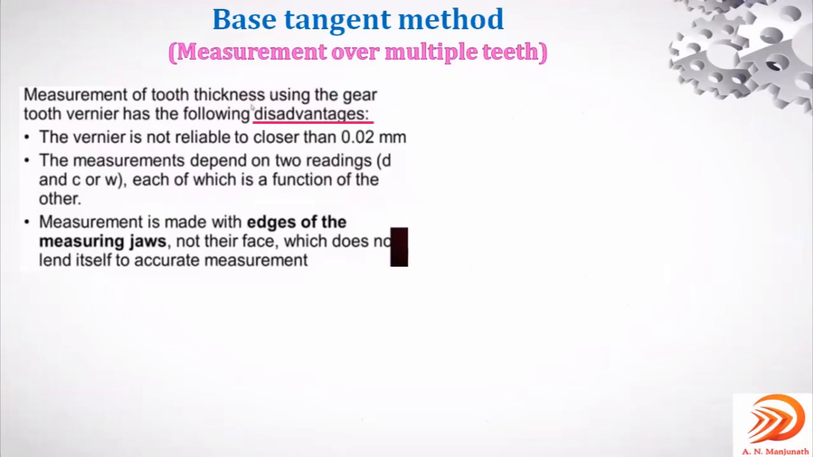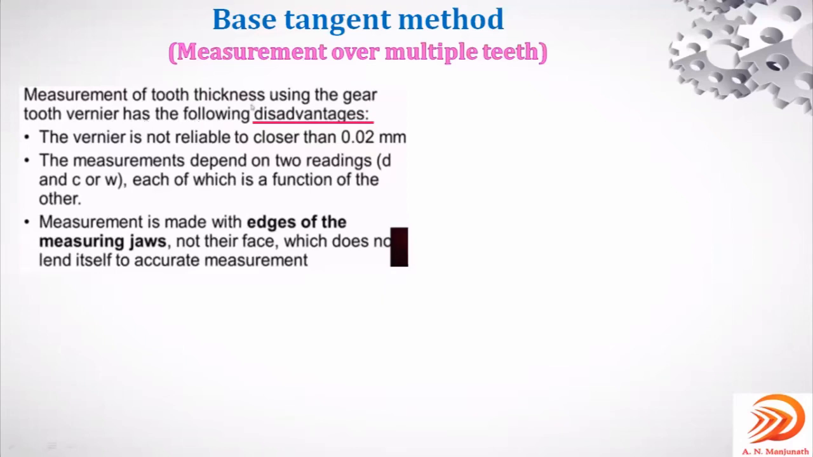So here, in this base tangent method, you can observe the main objective is measurement over multiple teeth of the given gear. Whereas in the previous one, the gear tooth vernier caliper method, it is one tooth at a time. You can observe here the disadvantages of that, the measurement of tooth thickness by using the gear tooth vernier caliper method, which is the first method.